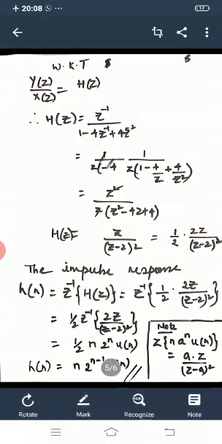So h of n is equal to n into 2 to the power of n minus 1 into u of n. By this we get the impulse response of the given LTI system determined by the difference equation. Thank you.